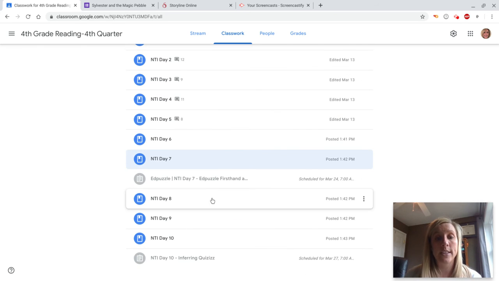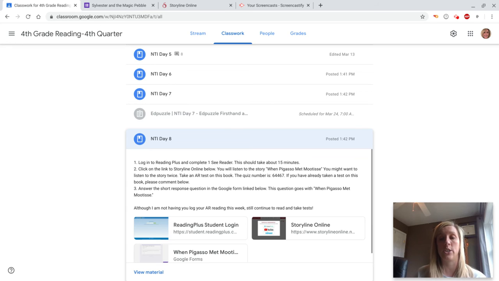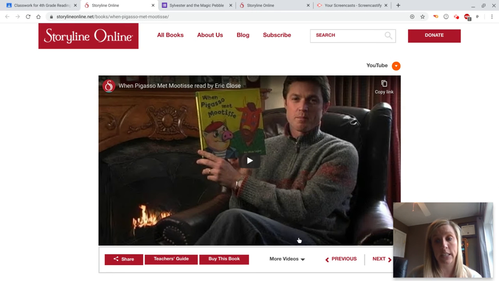Day 8 is very similar to day 6. You're going to do your Reading Plus C Reader, but then you're going to log into Storyline Online. You don't actually have to log in. You just have to click the link, and you're going to see a read aloud here. And it's When Pegaso Met Mutis. And you're going to listen to that be read to you, I suggest twice.